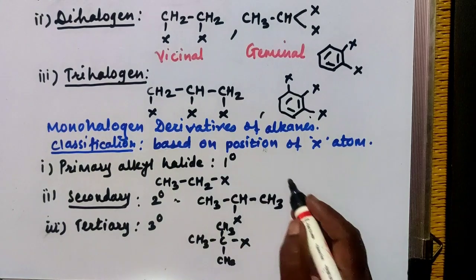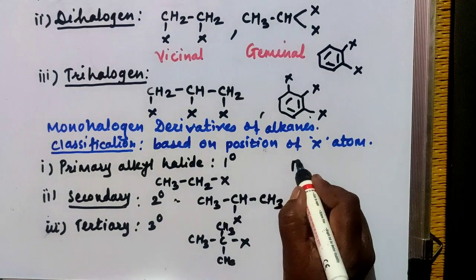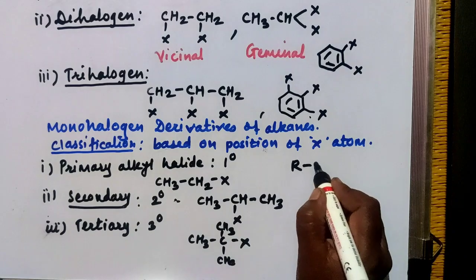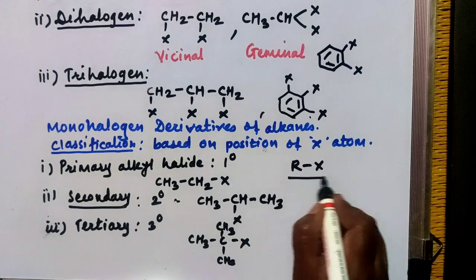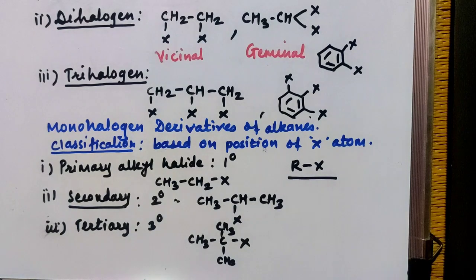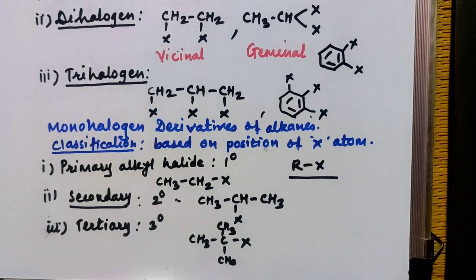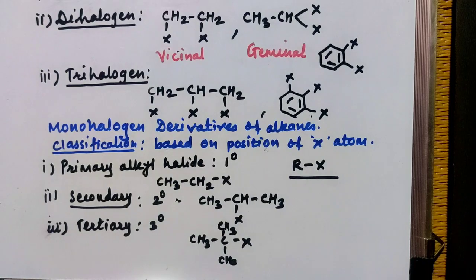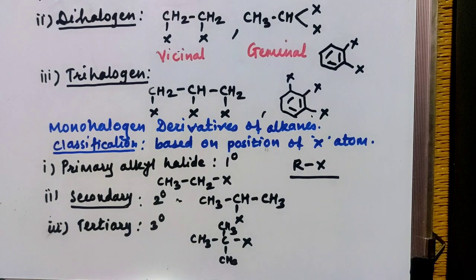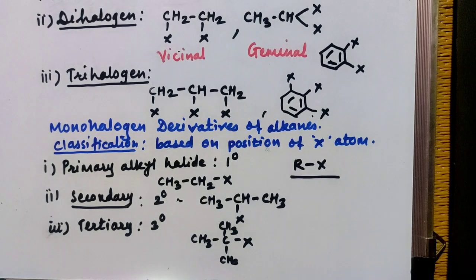Here in this case, alkyl halide is represented by the general formula RX, where R stands for alkyl group, X for halogen atom. So this is about the classification of monohalogen derivatives of alkane. First is a primary alkyl halide or 1 degree alkyl halide, secondary alkyl halide or 2 degree alkyl halide, and tertiary alkyl halide or 3 degree alkyl halide.